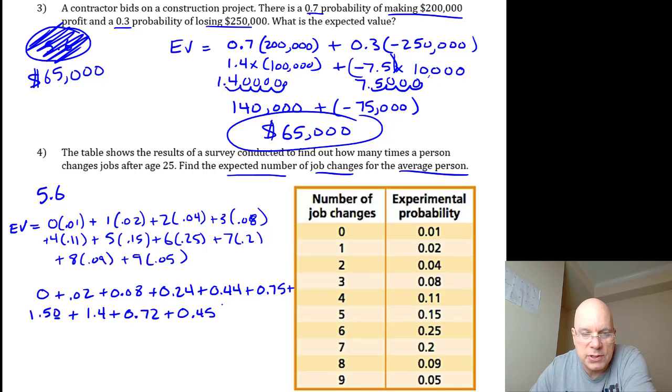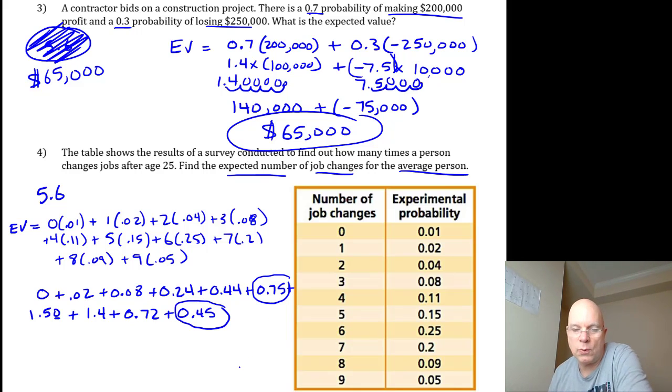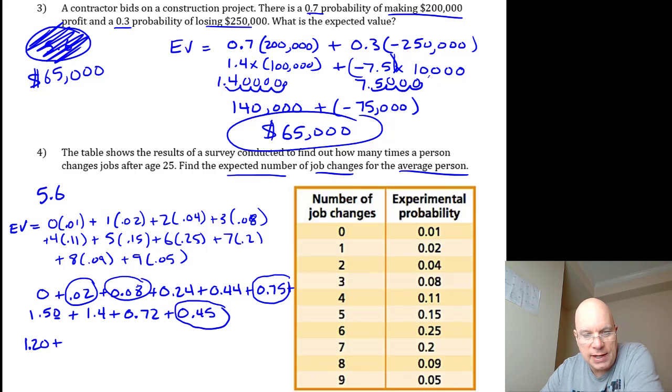And then there's a nice opportunity, since this is a series of addition, to associate to your advantage, like this. 45 hundredths and 75 hundredths. 45 and 75 is 120. 120 hundredths is 1.20. Plus, I love adding these two, right? 2 hundredths and 8 hundredths is 10 hundredths, or 0.10.